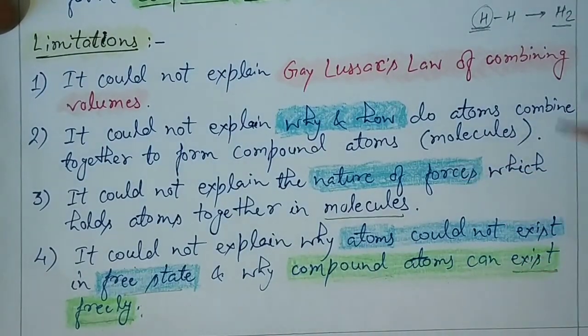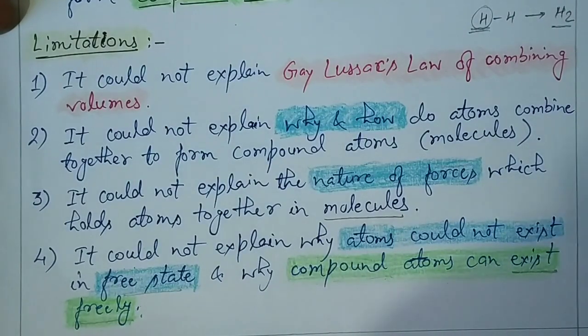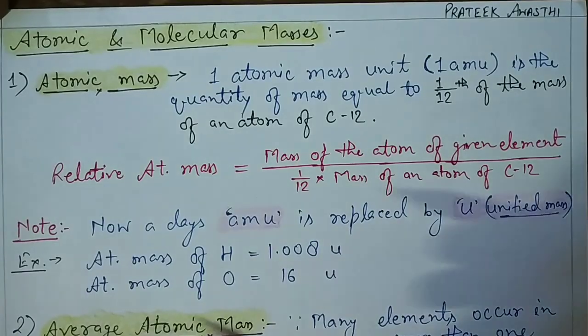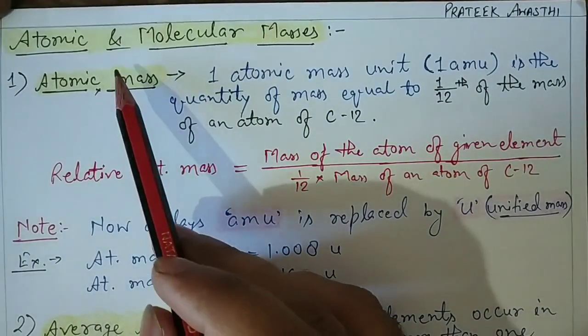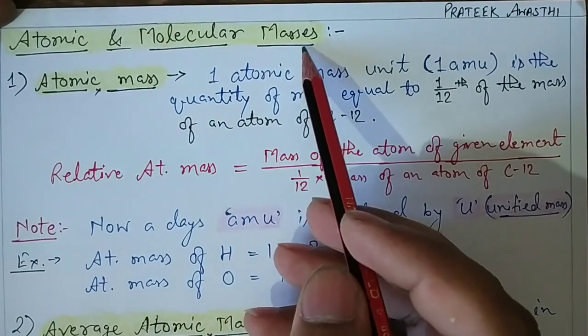That is why it needed some improvement, and further the other scientists did some experiments to improve it. That's all about Dalton's atomic theory. After studying Dalton's atomic theory, we are going to study some definitions of basic concepts of atomic and molecular masses.